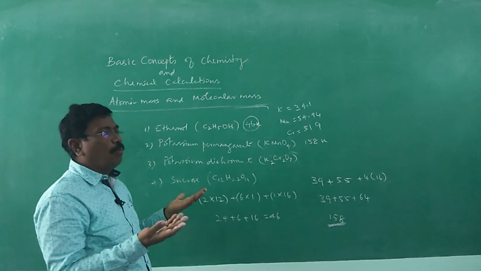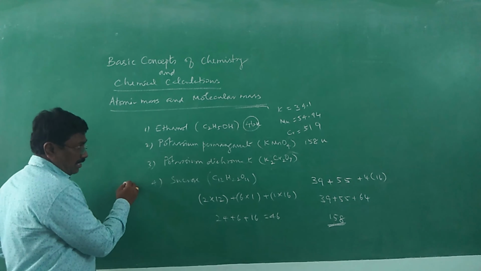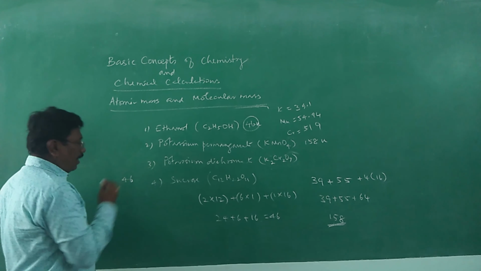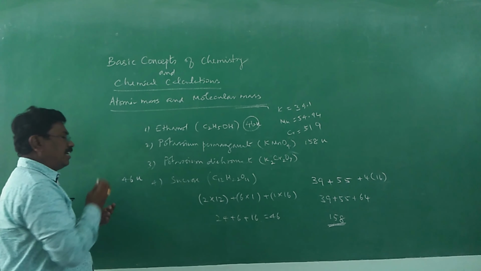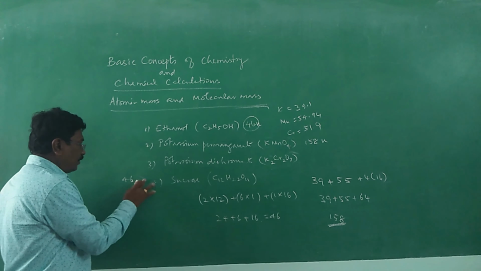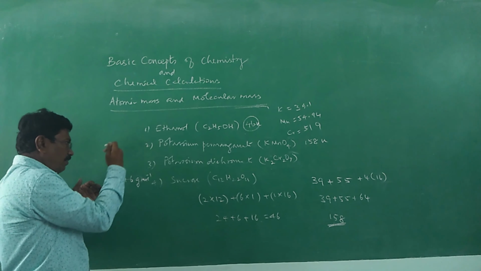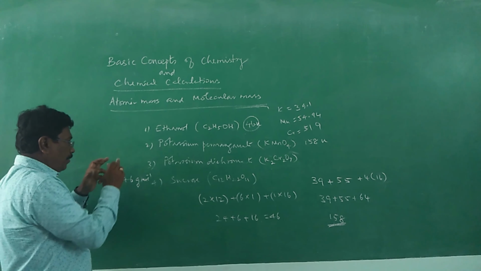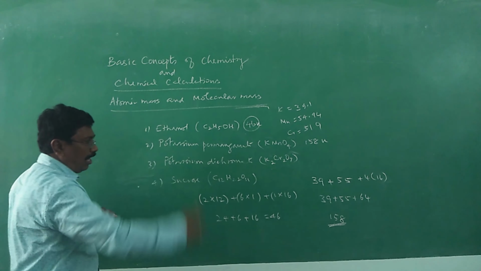And if you go in for a mole, you will get gram per mole. So molecular mass can be considered as a mere number; for one molecule, it is atomic mass unit; for 1 mole, it is gram per mole. Without unit, a mere number; with unit for 1 molecule, with unit for 1 mole. Likewise, it will go for all the molecules.